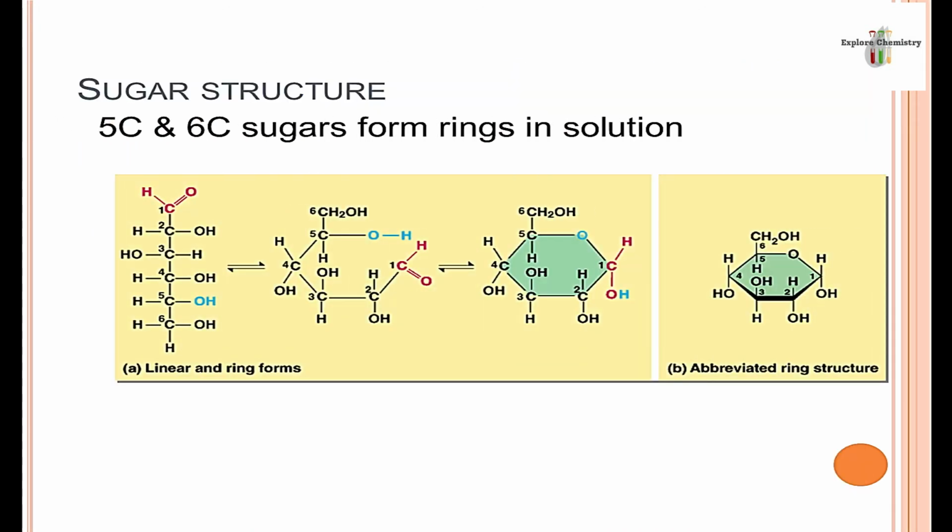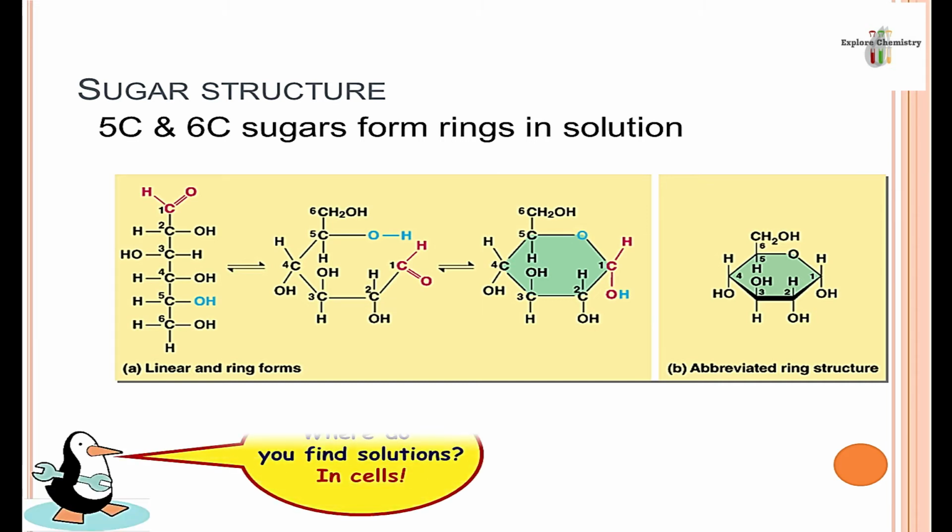Now carbohydrates containing 5 or 6 carbon atoms can form a ring-like structure in solutions. And solutions are present in cells. Here the ring structure is formed through the carbonyl functional group of one carbon and the hydroxyl functional group of another carbon.